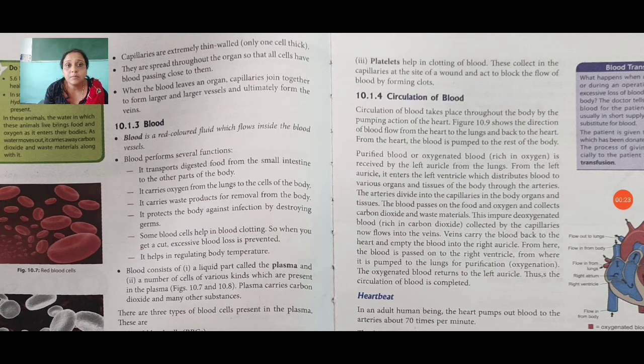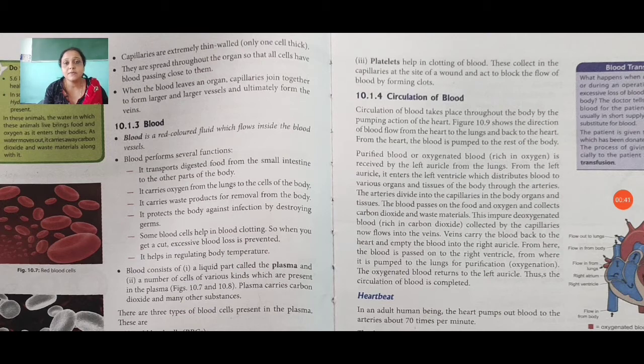Now about the blood. Blood is a red colored fluid which flows inside the blood vessels. We all have seen blood. What is the color of blood? The blood is always red in color. Blood is a red colored fluid which flows inside the blood vessels.